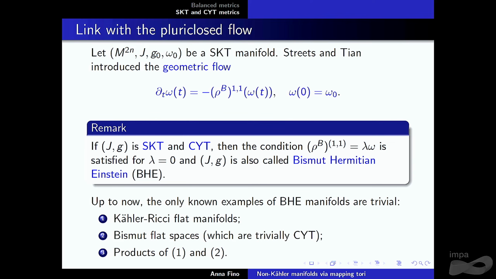Okay, trivial examples, let's say, are Kähler Ricci-flat, in which case the torsion is 0, Bismut flat, the Samelson spaces that we saw before, or products of those. So the idea was to use some type of construction, again using the mapping torus, to arrive at metrics which are SKT and Calabi-Yau with torsion, but not Bismut flat.